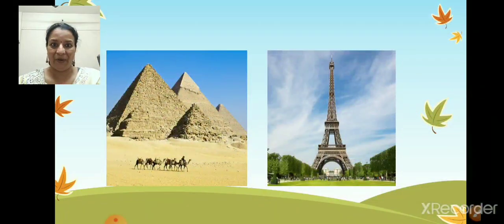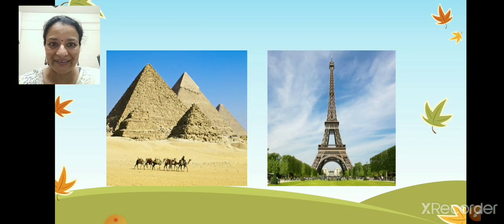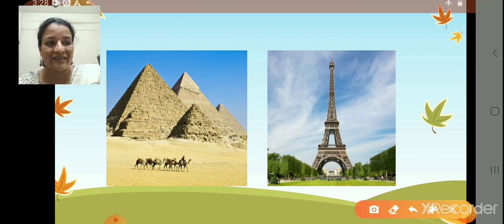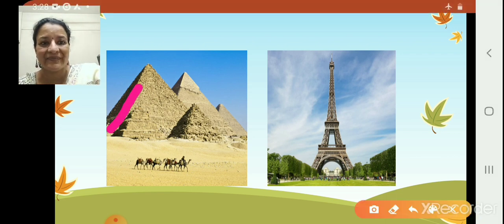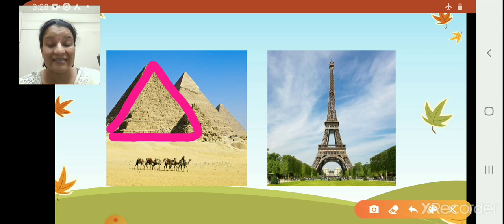Now let me take you outside India. Now where have we gone? This is Egypt. Can you see? It is a famous monument. It is a pyramid and it is triangle. Correct? Can you see that, children? It is triangle in shape. A pyramid is triangle in shape.